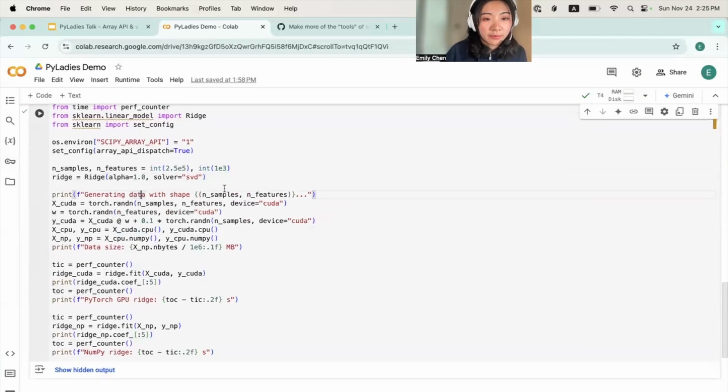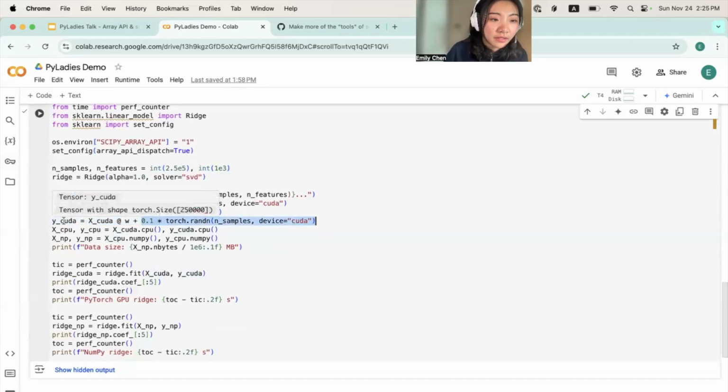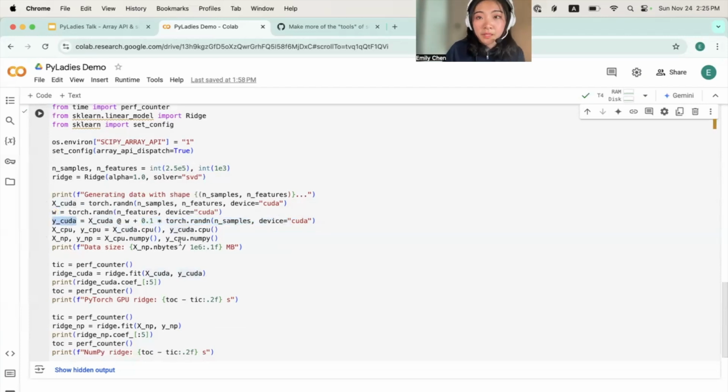Here, I'm just printing out the shape, which will correspond to 250,000 by 1,000. And I'm generating random samples because I don't actually have any real samples or data set that big. I'm just generating random samples using CUDA. I am saving it in this matrix called W, and then I'm generating targets that correspond to those random samples using a multiplication plus some random noise. But basically, you can just imagine X CUDA and Y CUDA being your sample and target. Well, data and target.